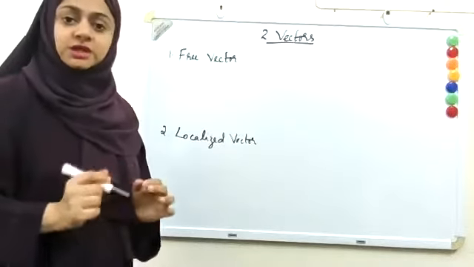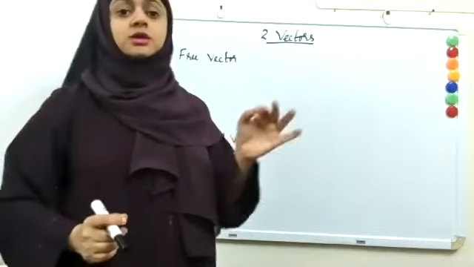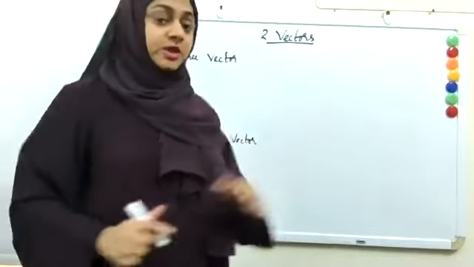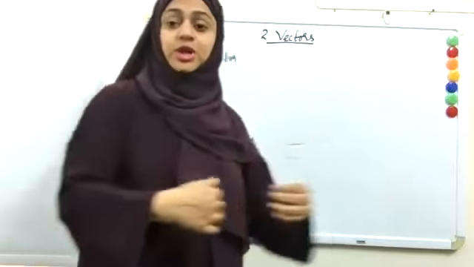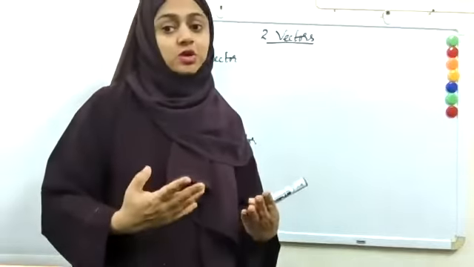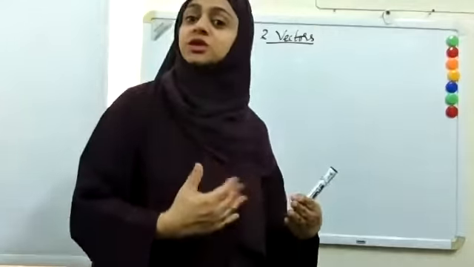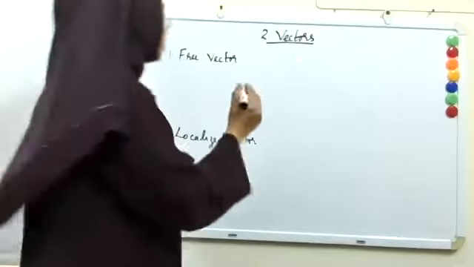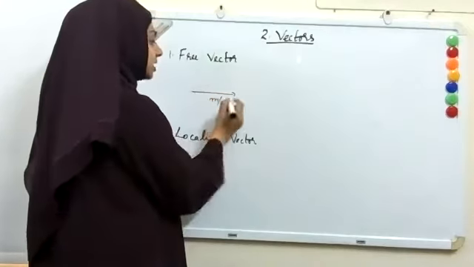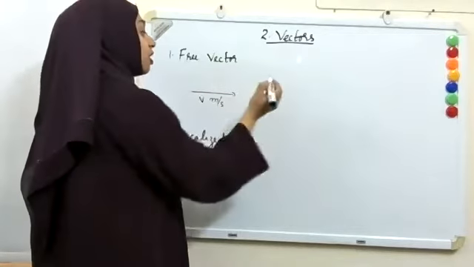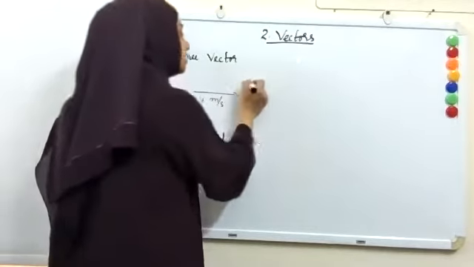A free vector means its starting point is not specified. For example, a wind is blowing. Wind is blowing with a velocity of 3 meters per second towards east. So you can draw that 3 meters per second here, or you can draw the same vector here.